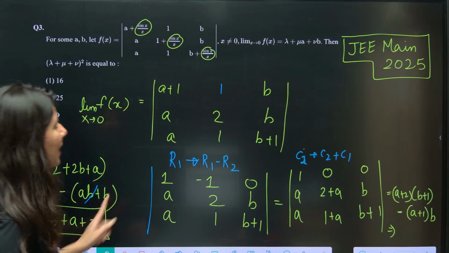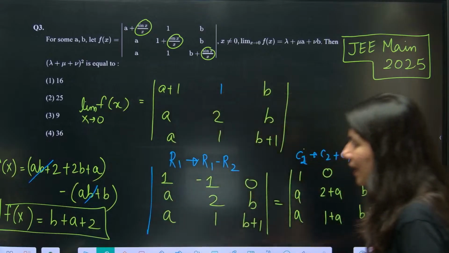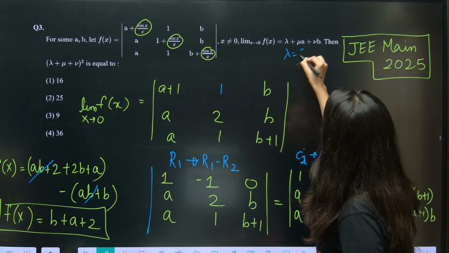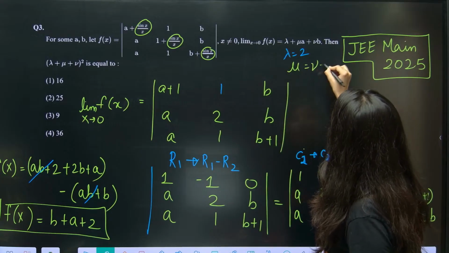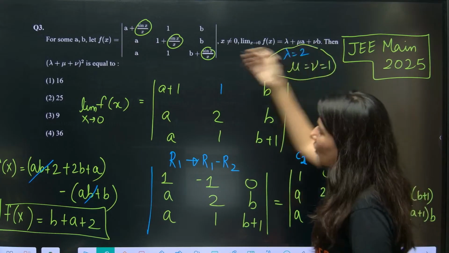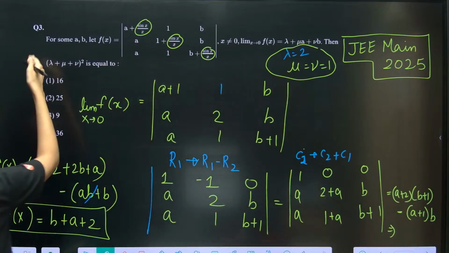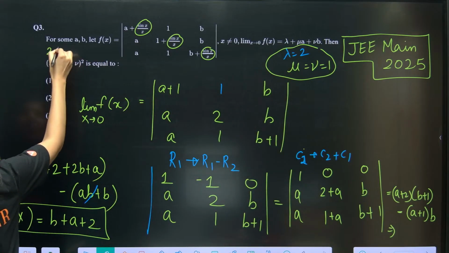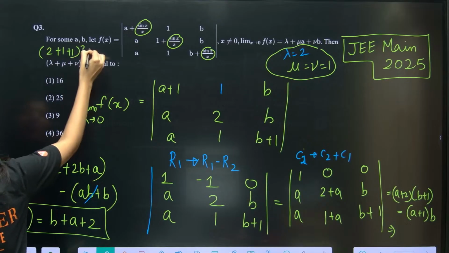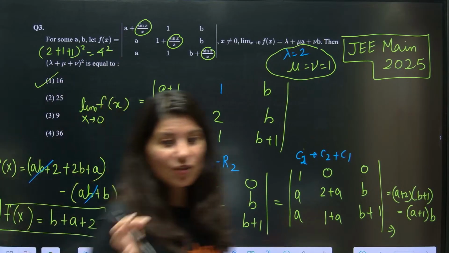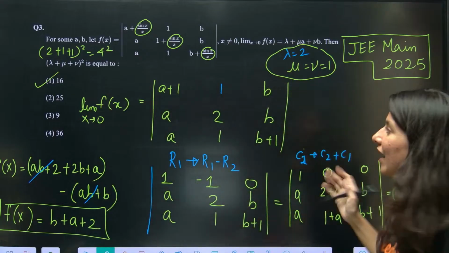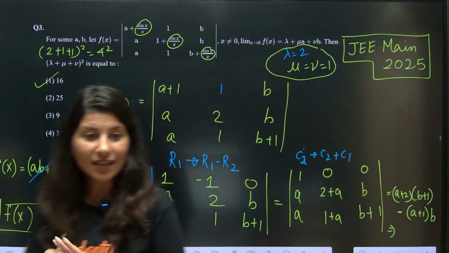Now, if you compare it with this, so lambda is going to be 2, mu and nu both are 1. What they are asking, lambda is 2. So, 2 plus 1 plus 1 whole square. So, this is 4 square. 4 square is 16. Can you see? JEE Main 2025 problem done and dusted.